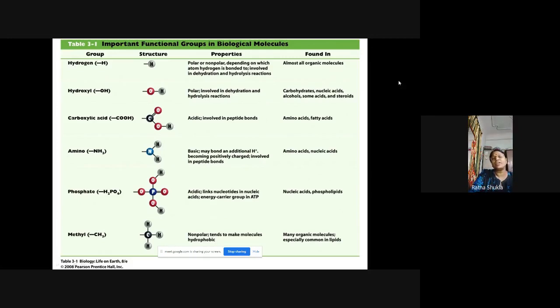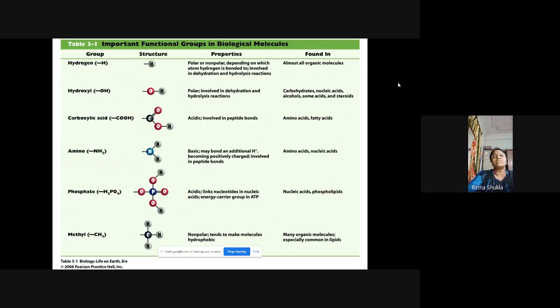So this hydrogen is very important, and it is found almost in all organic molecules. कोई भी ऐसा organic molecule नहीं है जिसमें hydrogen present नहीं होता है. Because जैसे मैंने पहले भी बताया था कि कार्बन चेन है, in the carbon chain hydrogen is present. So hydrocarbon में just generally it is a molecule containing the hydrogen and the carbon, है ना. Important unit is the hydrogen and the carbon.